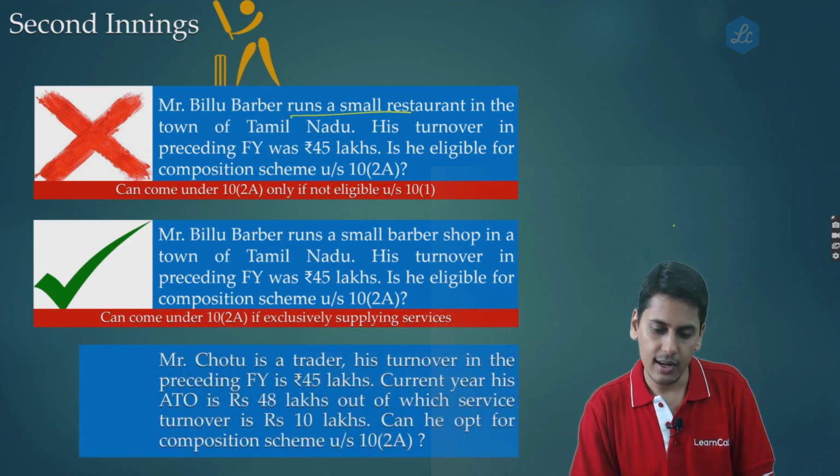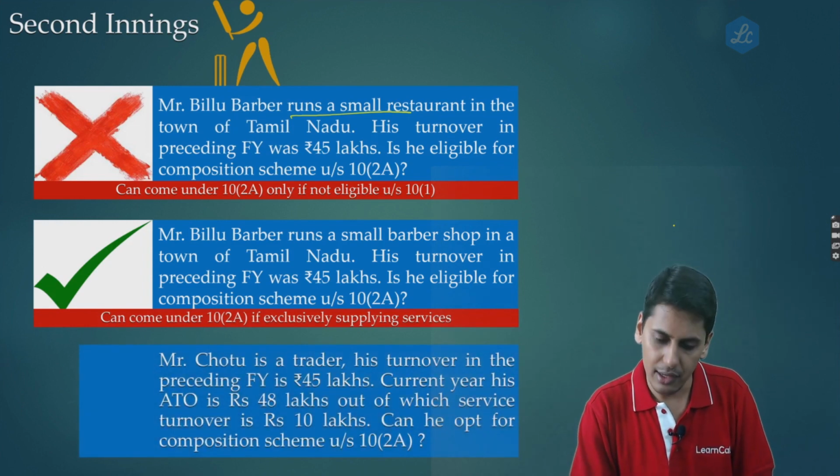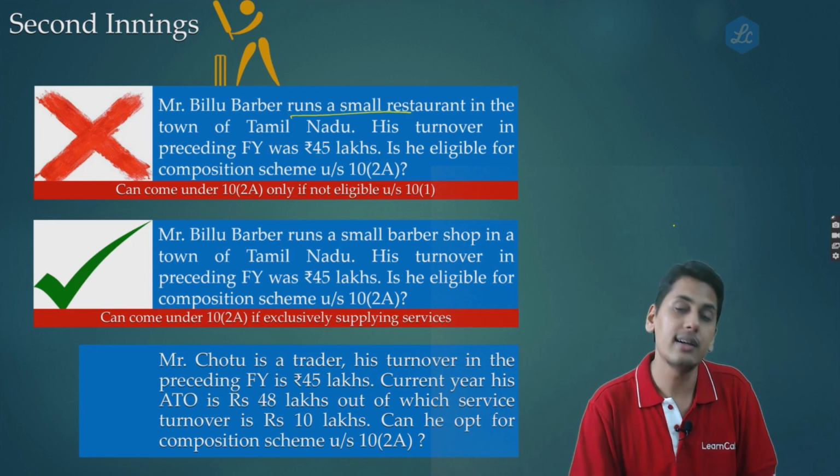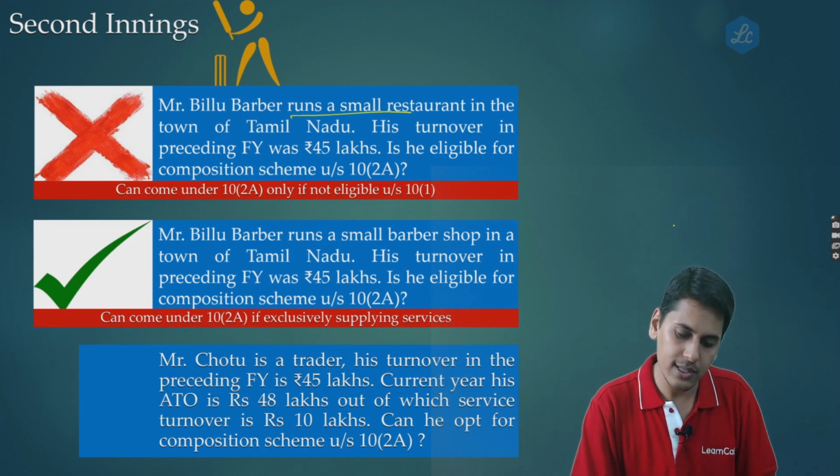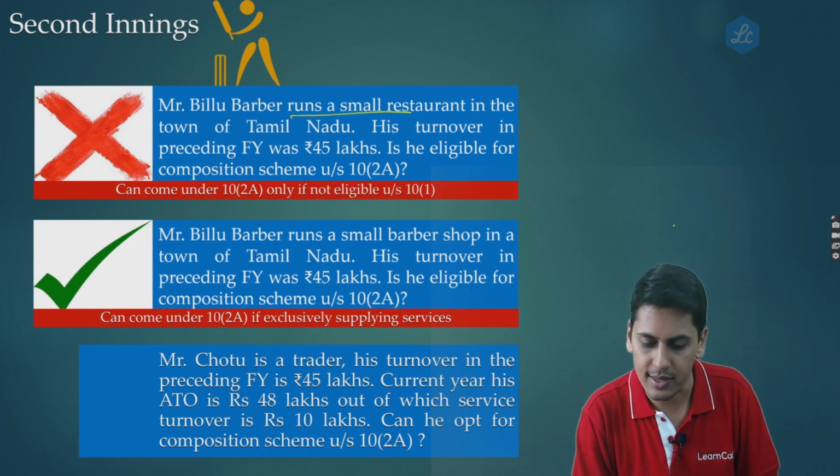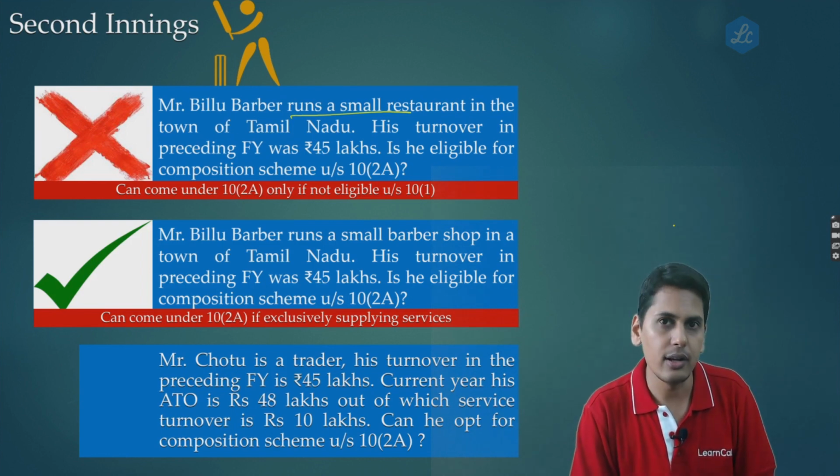Mr. Chotu is a trader. His turnover in the preceding financial year is 45 lakh rupees. In the current year his aggregate turnover is 48 lakh rupees, out of which service turnover is 10 lakh rupees. Can he opt for the composition scheme under 10.2A?